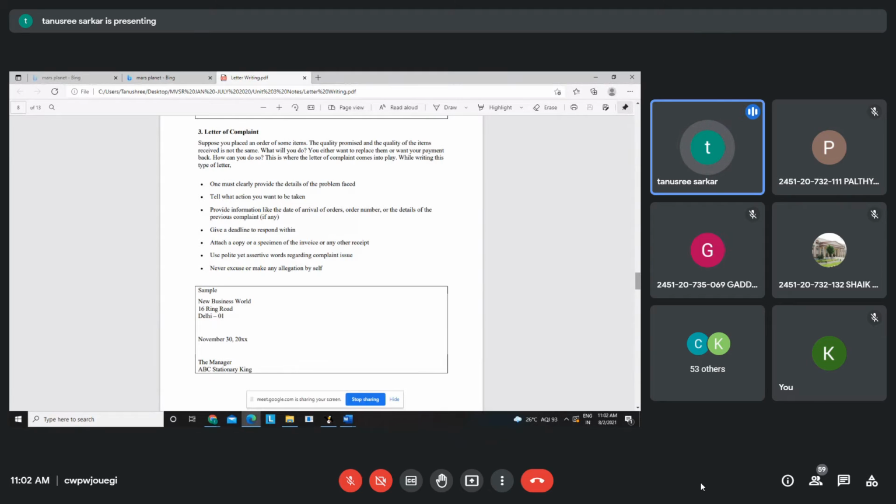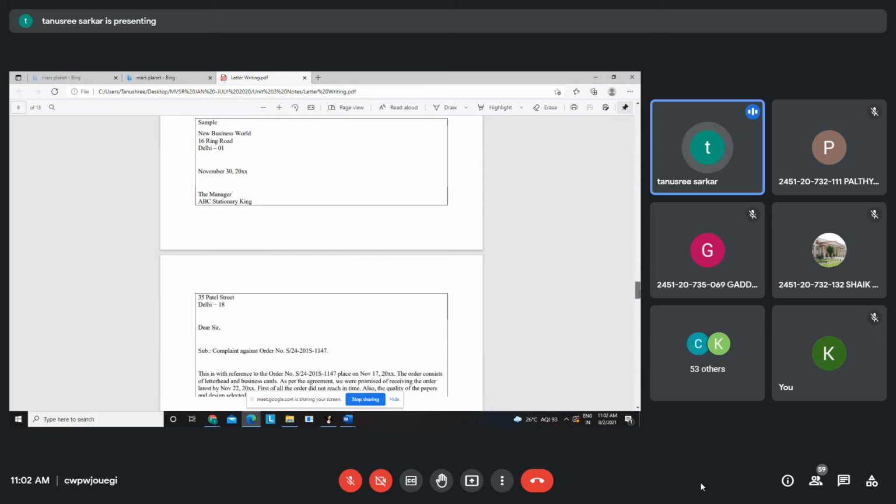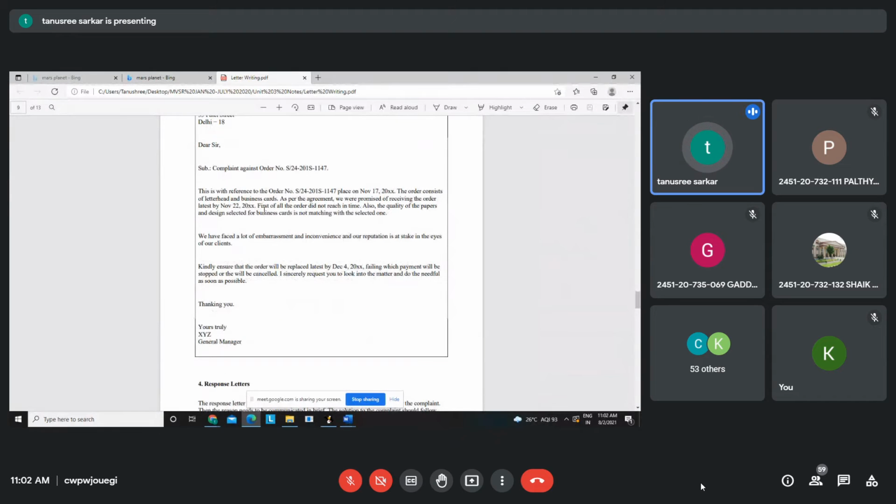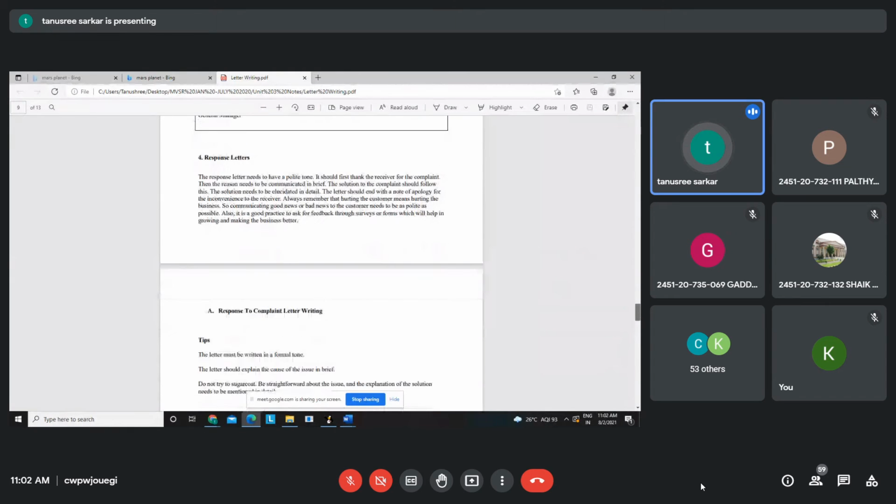And remember one thing: it doesn't mean that if it is a complaint letter you have to be harsh. You have to be polite, at the same time assertive. Okay, now you can see a sample over there. See, order number, other things you have to mention clearly. Those are important for order letters.